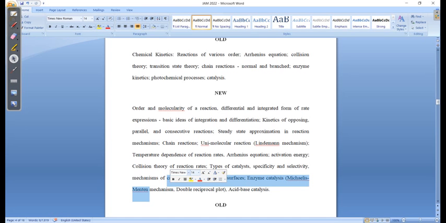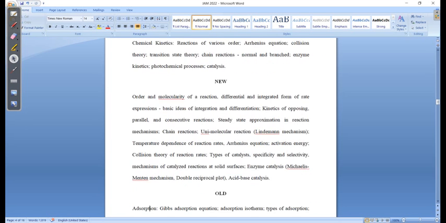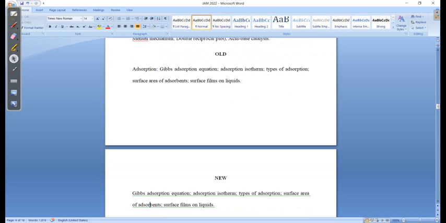So you can clearly go for the syllabus and mark your textbook, or search your textbook and mark your syllabus according to this. Mark your syllabus in your books, right? And then go for the preparation. Then again you see here your adsorption. There is not much change in the adsorption part. Your old syllabus and new syllabus are more or less the same, so no need to worry about that.